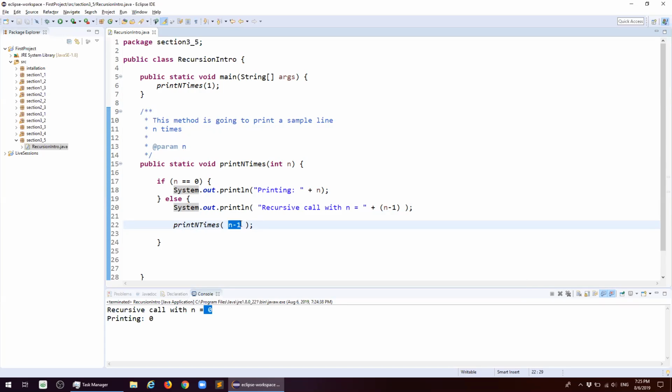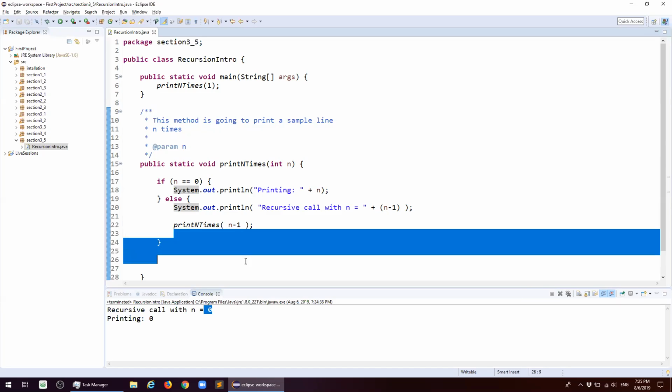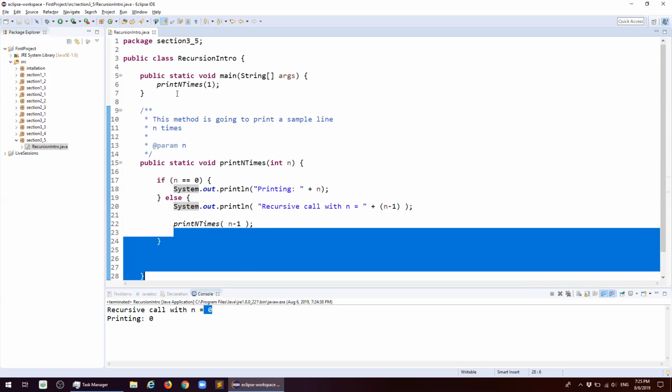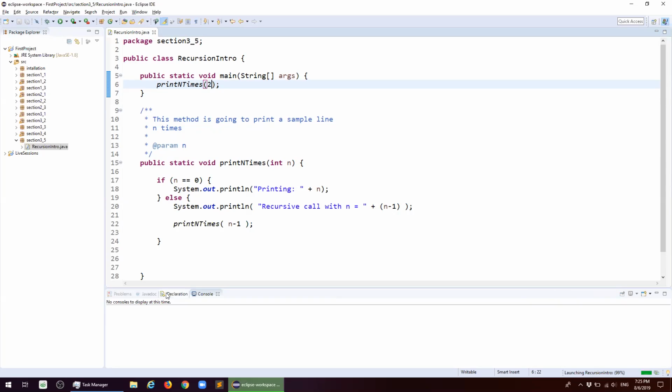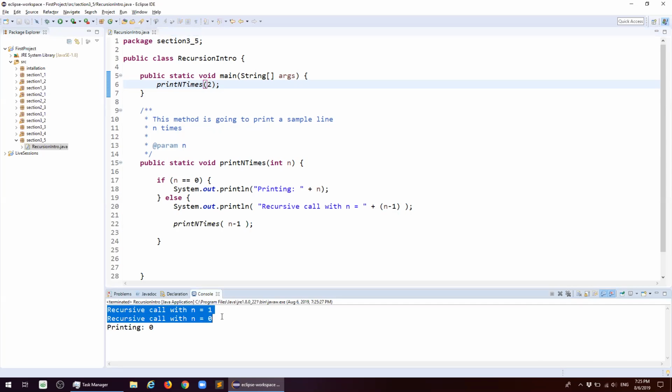Since we passed in 0, when we made this call, it jumped in here with an if statement of a different method, and it printed out printing n. Afterwards, it comes back and moves to the next line, and there is nothing to execute in this method, and it gets out. What happens if we do print n times 2? It shows recursive call with n is equal to 1, recursive call with n is equal to 0, printing 0.